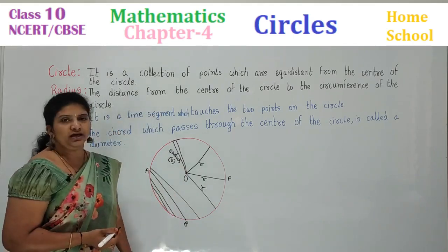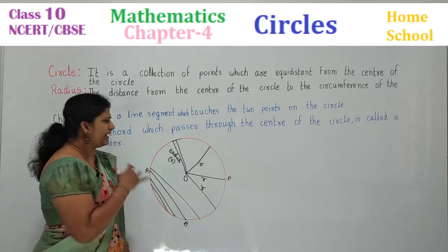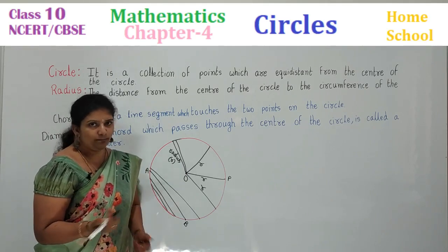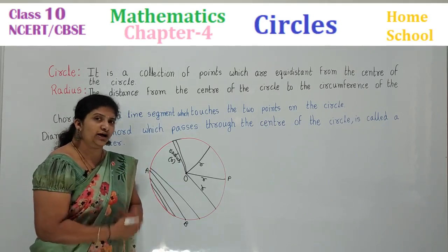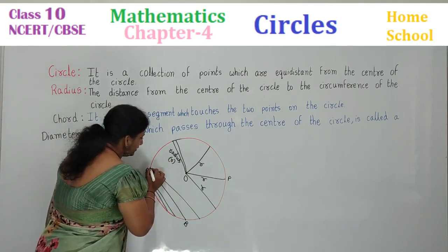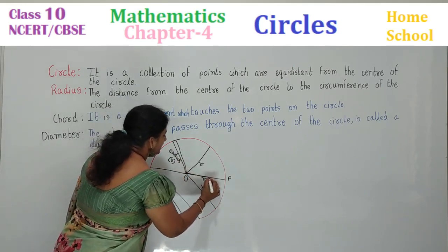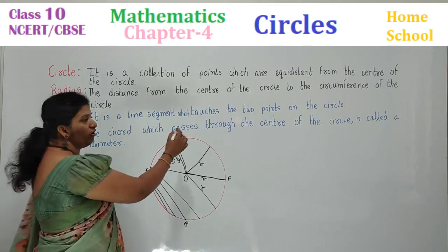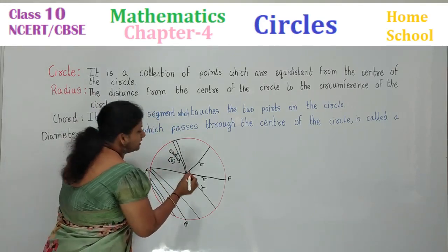See, these are all the chords. Imagine straight lines, children. Many chords. How many chords can you draw in a circle? Infinitely many. And what is the biggest chord in this circle? The biggest chord is nothing but the diameter. What is a diameter, children? The chord which passes through the center of the circle.